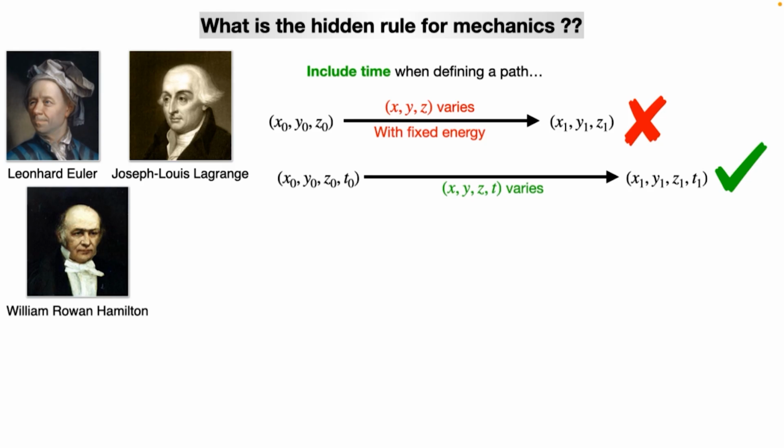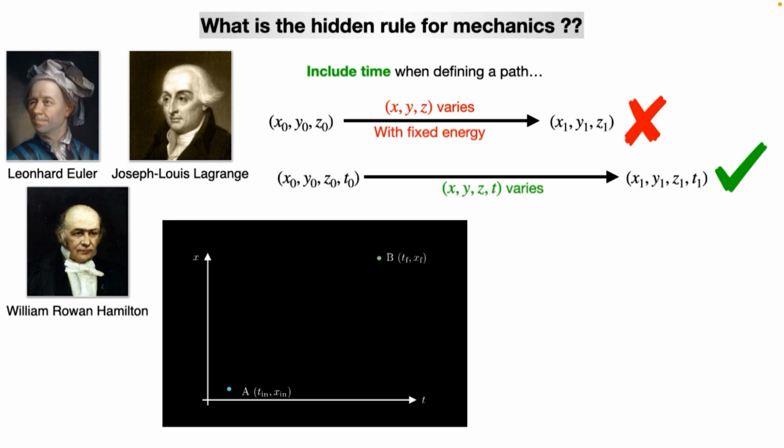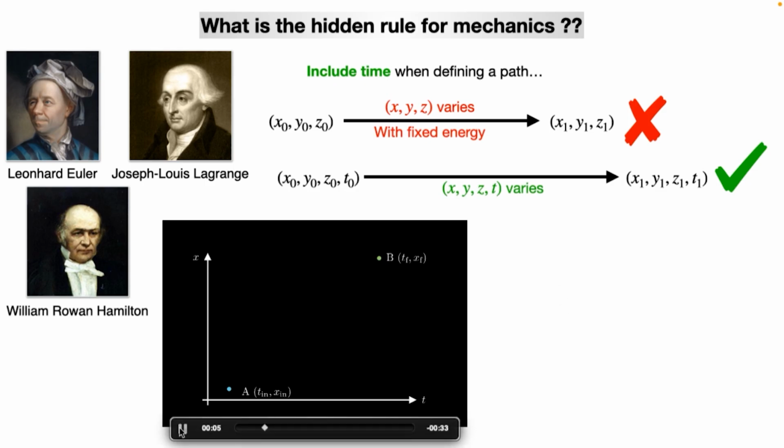So I can have different paths now, with time on the x-axis and the space coordinate x on the y-axis.